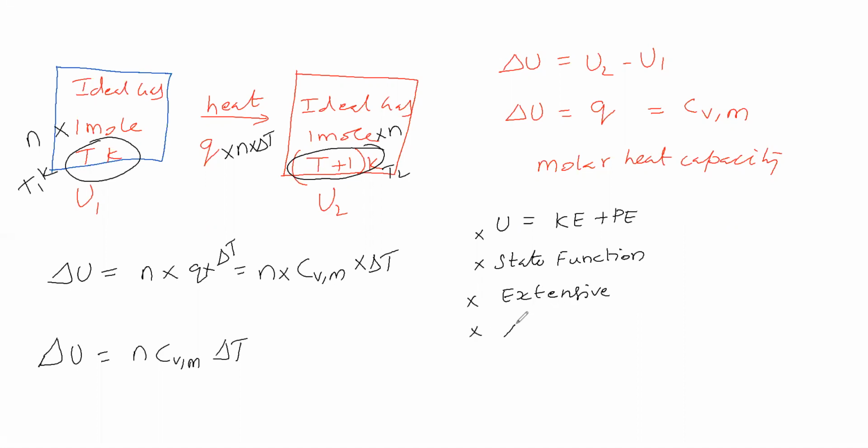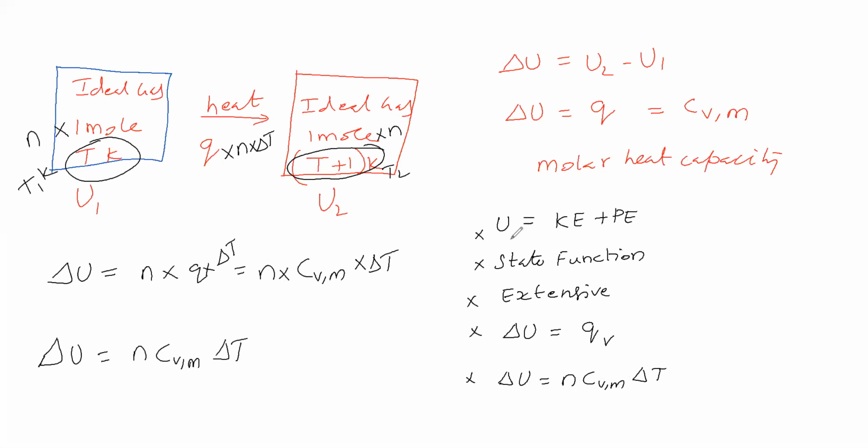Then regarding internal energy, change in internal energy is equal to Q at constant volume. So the change in internal energy is the amount of heat involved in a process at constant volume. So delta U is equal to Q at constant volume. Next, delta U is equal to nCVM delta T, where CVM is the molar heat capacity at constant volume. So this is about internal energy. In the first law of thermodynamics, this internal energy is the thermodynamic term introduced.